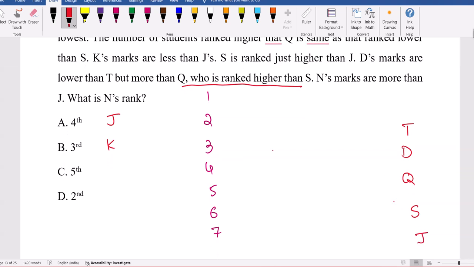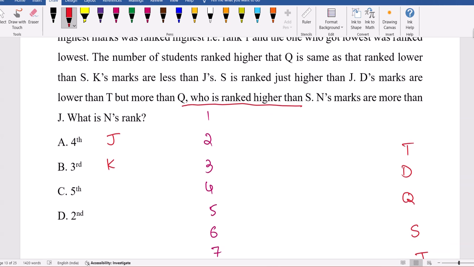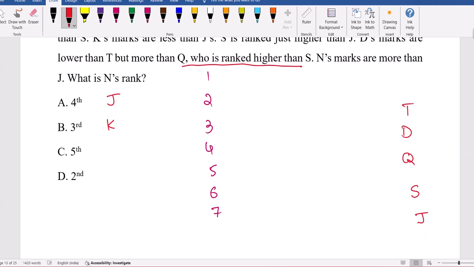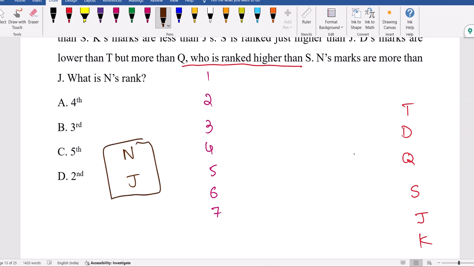Fine. N's marks are more than J, but where we have to keep N, right? So we have 5 people, okay, there is a gap. It's not immediately either. N is ranked higher than J. Now one condition we got already: J is more than K. That is also there. Now N is more than J, but where to keep N and J? N's position is important. That's what they're asking. Where we have to keep N.